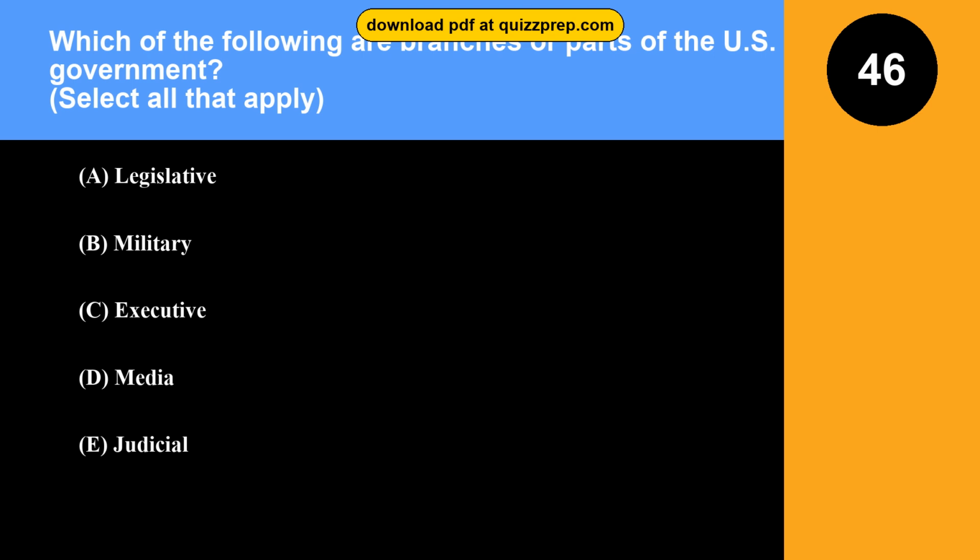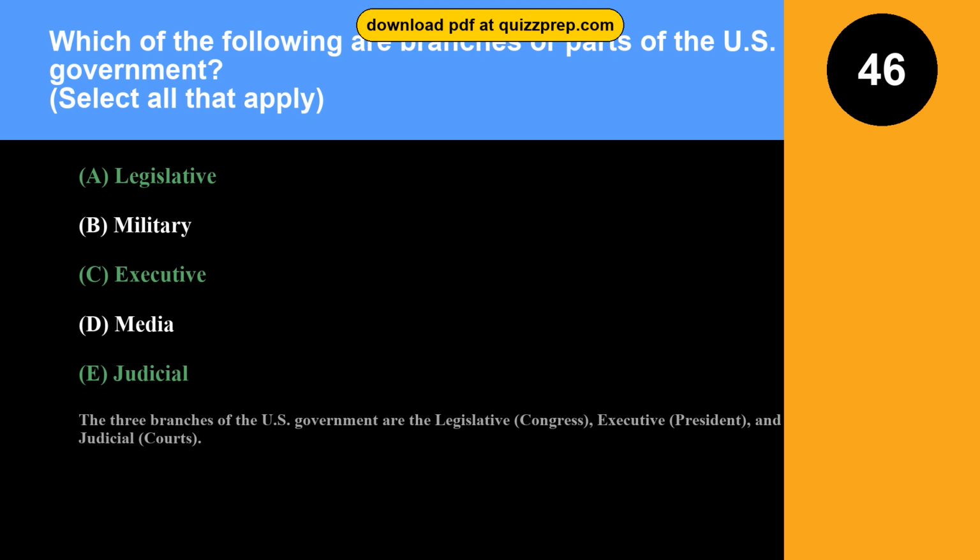Question 46. Which of the following are branches or parts of the U.S. government? Option A, legislative. Option B, military. Option C, executive. Option D, media. Option E, judicial. The correct answers are options A, C, and E: legislative, executive, judicial. The three branches of the U.S. government are the legislative, Congress; executive, president; and judicial, courts.